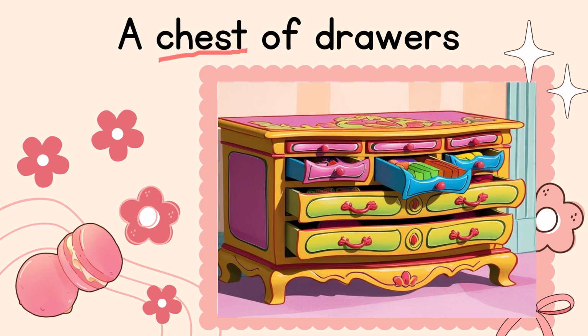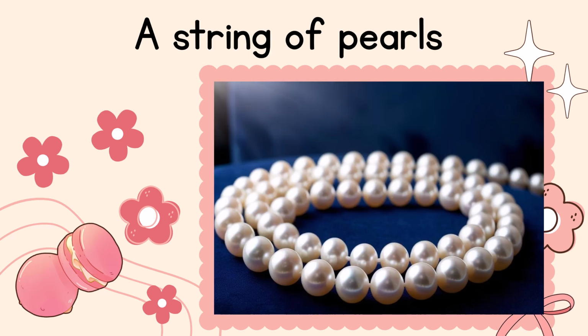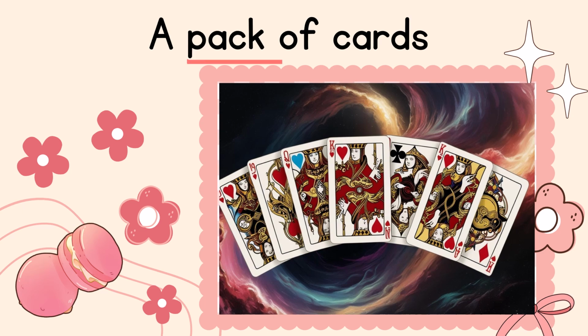A chest of drawers. Here the chest is a collective noun. A quiver of arrows. Here the quiver is a collective noun that refers to a group of arrows. A string of pearls. Here string is a collective noun that refers to a group of pearls. A pack of cards. Here, the pack is a collective noun that refers to a group of cards.